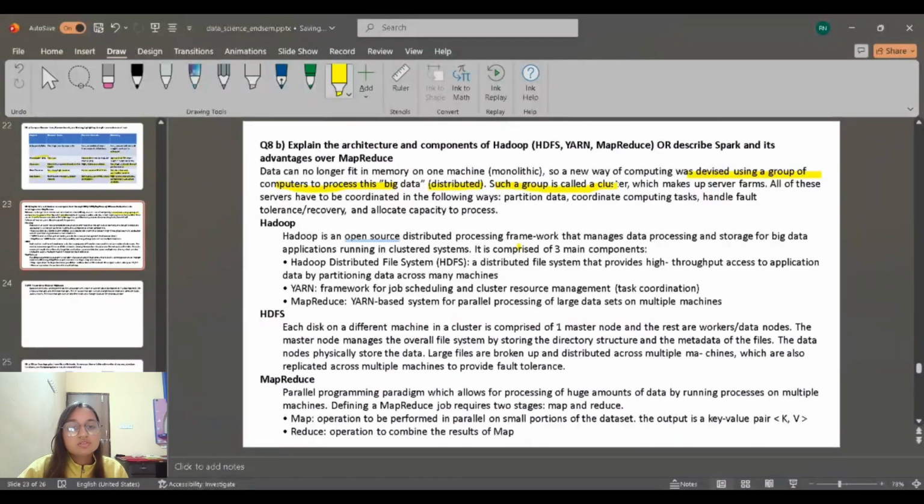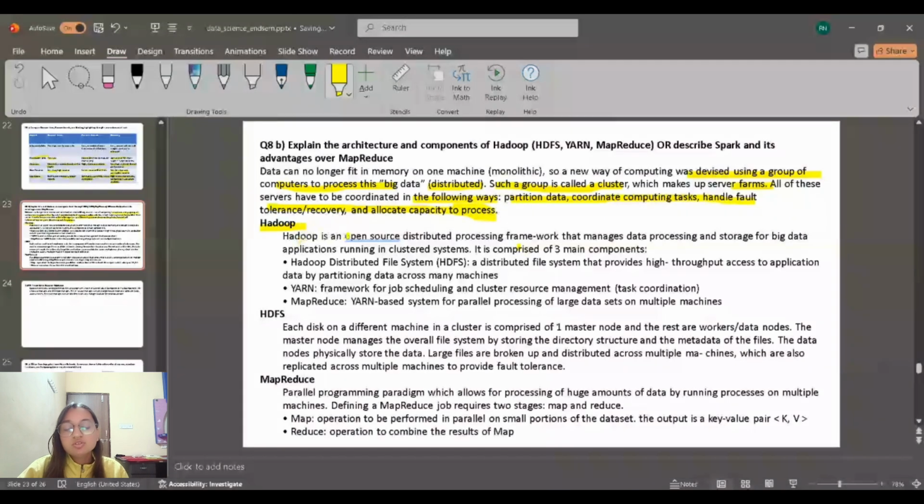Such a group is called a cluster, which makes up server farms. All of these servers have to be coordinated in the following ways: partition data, coordinate computing tasks, handle fault tolerance or recovery, and allocate capacity to process.